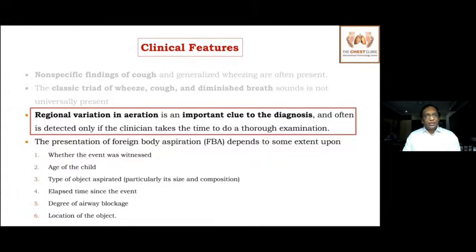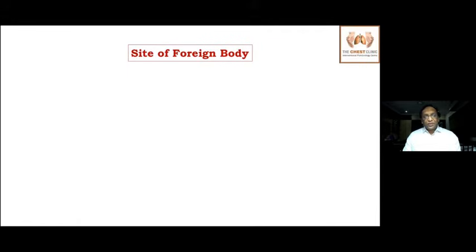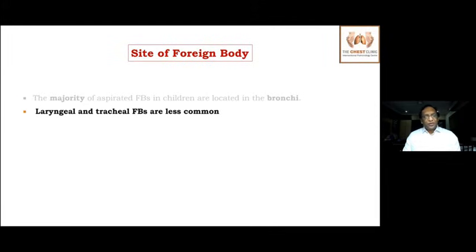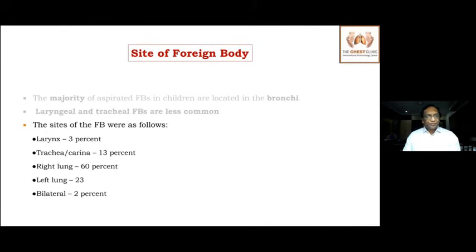This is how the clinical feature depends. So what are the common sites of foreign body? Most of the foreign bodies are seen inside the bronchi because this just goes straight down in the children. Laryngeal and tracheal foreign bodies are often less common because, unless it is a large airway foreign body, it doesn't obstruct the larynx or the trachea. The most common would be the right lung, where the right main bronchus is in line with the trachea.